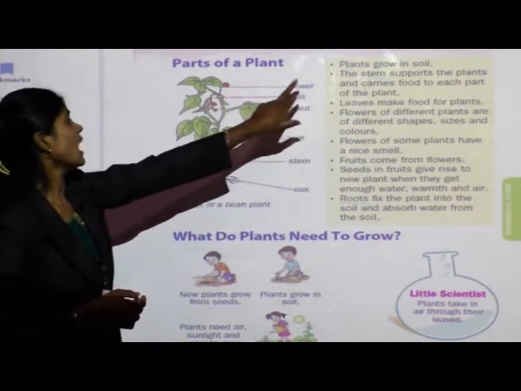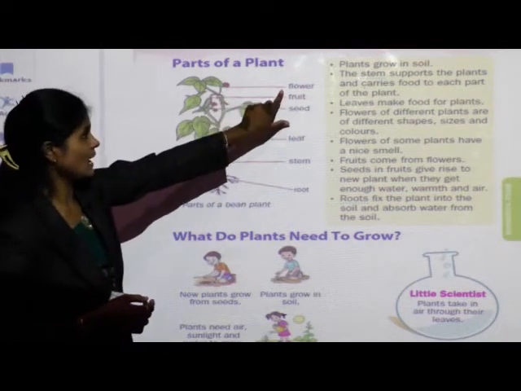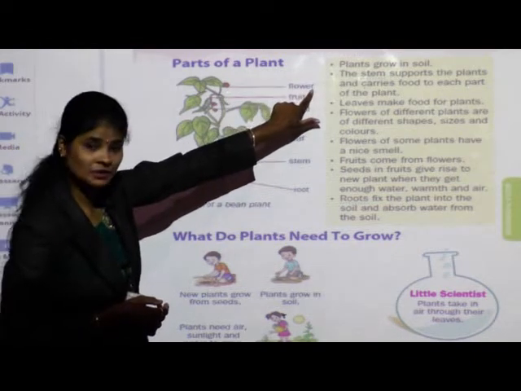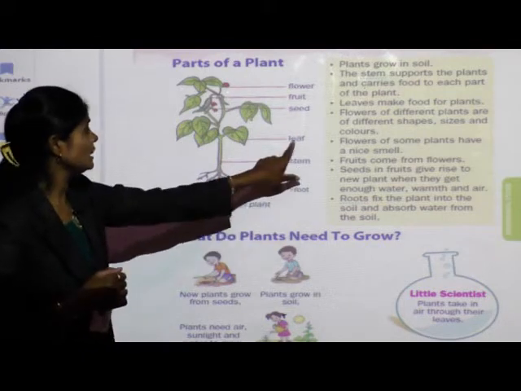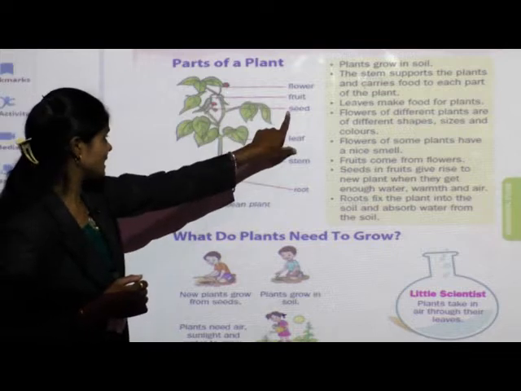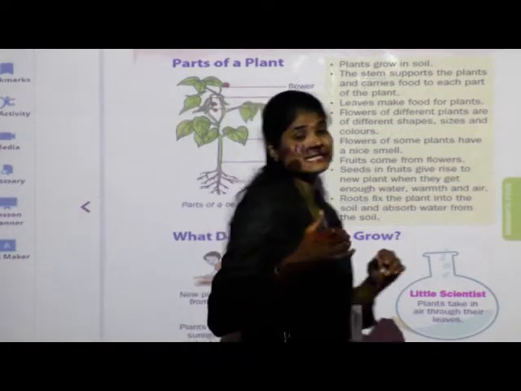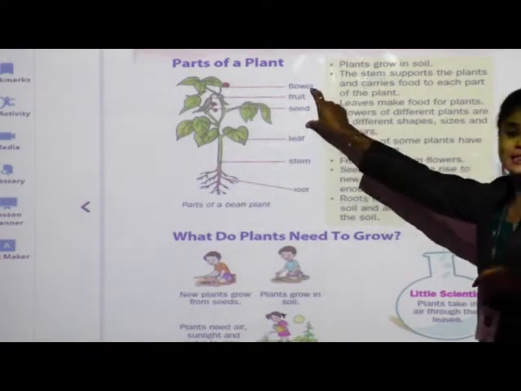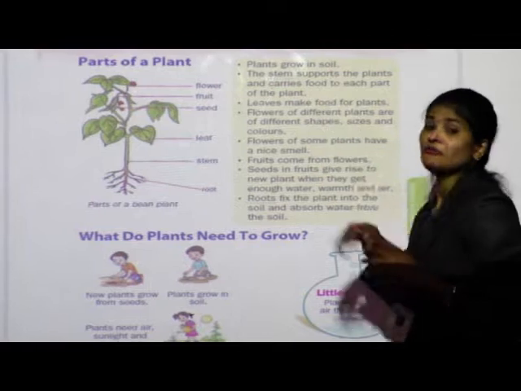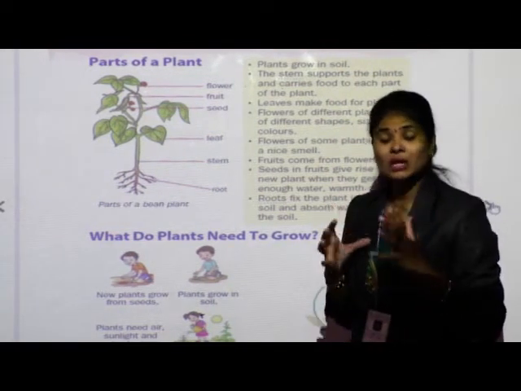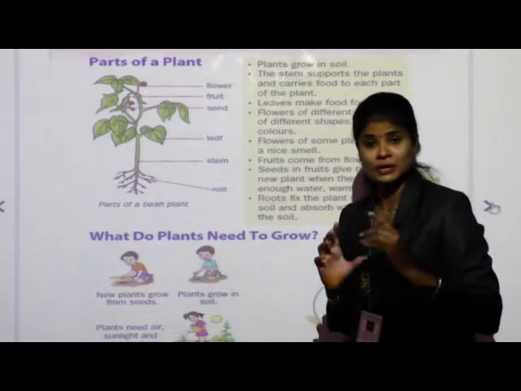Next, see, this is fruit, F-R-U-I-T, fruit, and next part is flower. Can you see the red color flower here? F-L-O-W-E-R, flower. So once again see, roots, stem, leaf, these are seeds, fruit and flowers. Now in detail we will see what functions these parts carry out. Okay, see, plants grow in soil. Where do plants grow? Most of all the plants grow in soil, means soil is the main factor for the growth of plants.